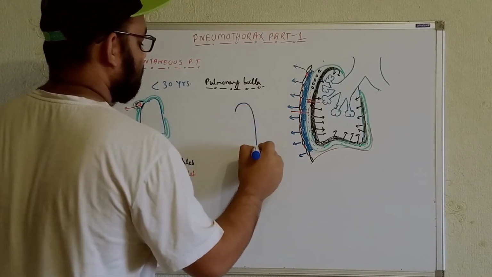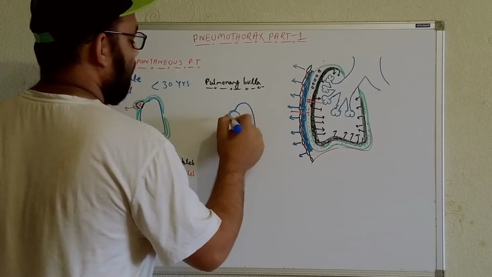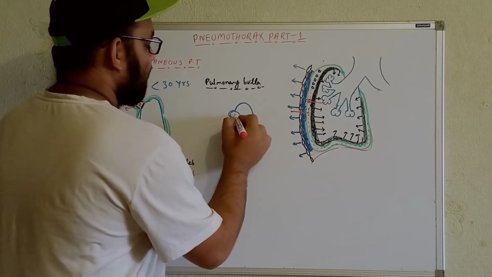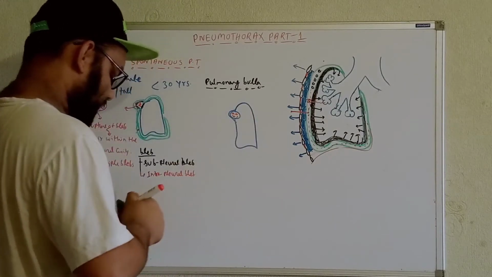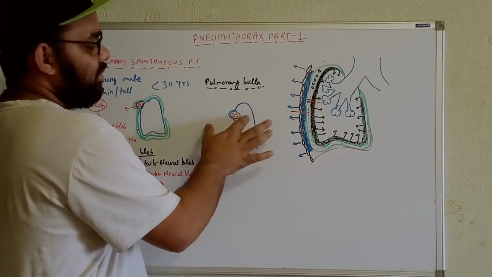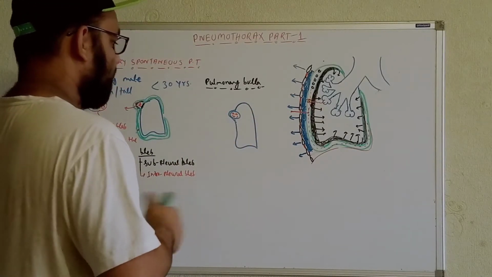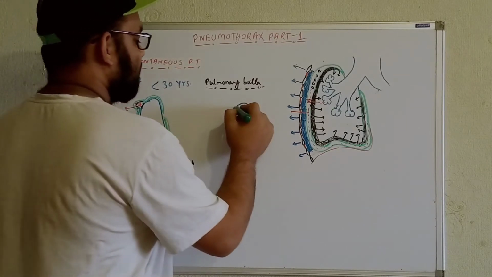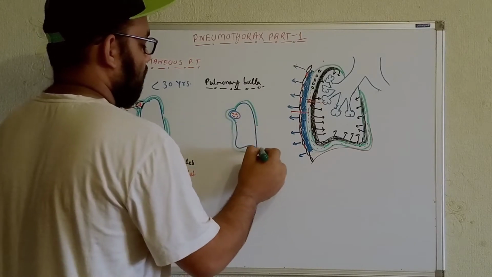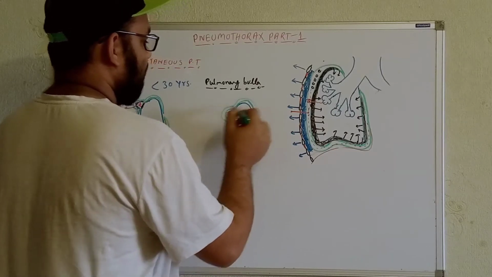In these cases we will also get large air-containing bubbles over here. But these bubbles will be surrounded from all directions by the lung parenchymal tissue. It will also be covered by the pleural layers. This type of condition is known as pulmonary bulla.